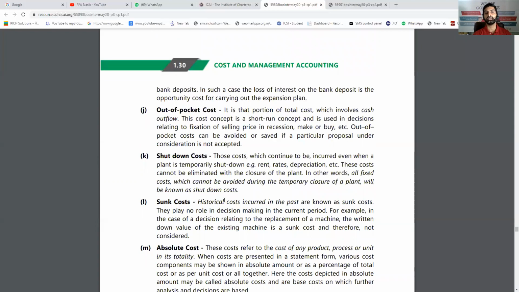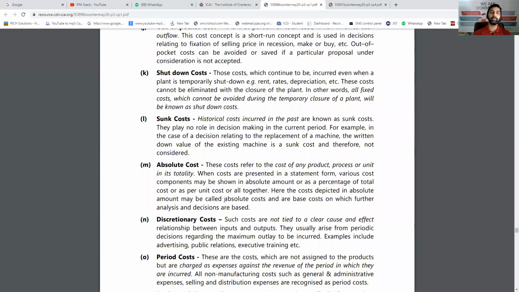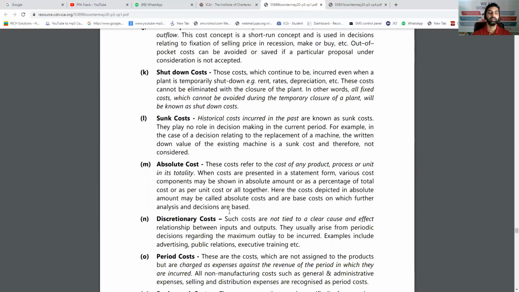Next is sunk cost. Sunk cost is the cost which is already paid or already incurred, and now there is no option. For example, if I wish to enter a new city, and I made some review and the survey is done, now whatever the result of the survey, if I come to the conclusion that I don't want to start my classes in this city, still I have to pay the amount to the survey organization which was hired by me. That is sunk cost. In any decision, you have to pay that cost.